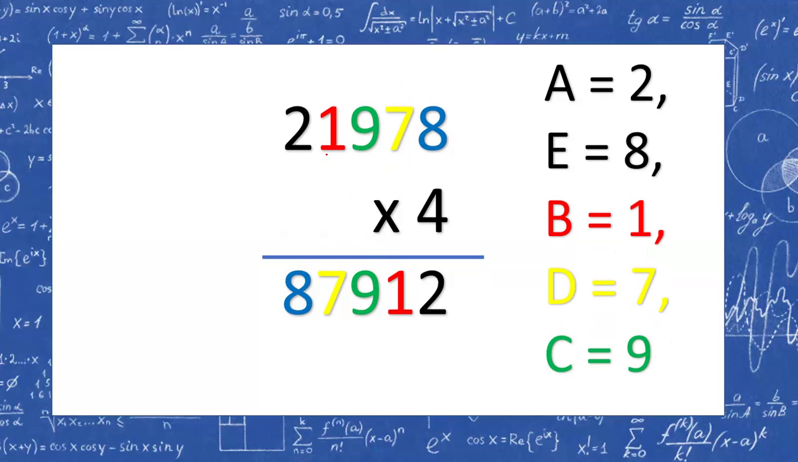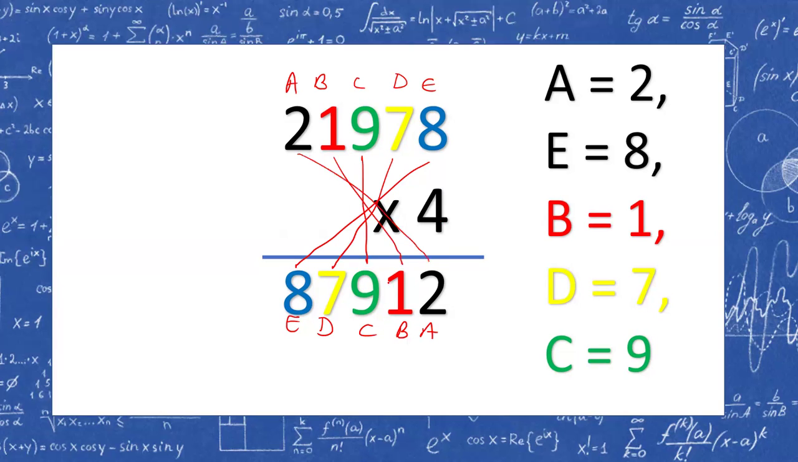So that's how we can crack the whole code. A, B, C, D, and E. And this will be E, D, C, B, and A. E is 8, D is 7, C is 9, B is 1, and A is 2.